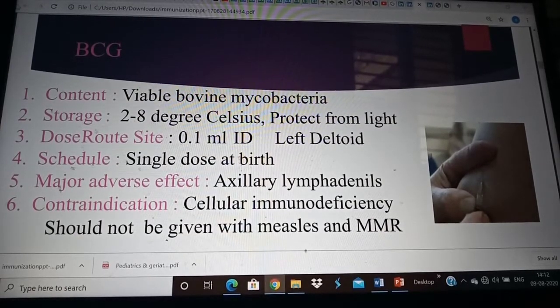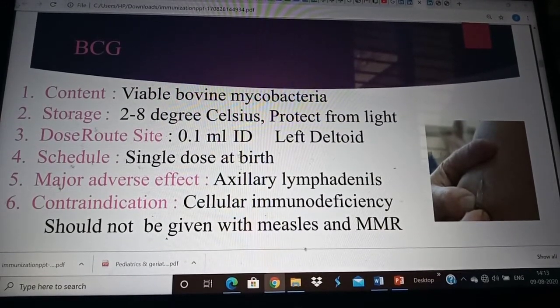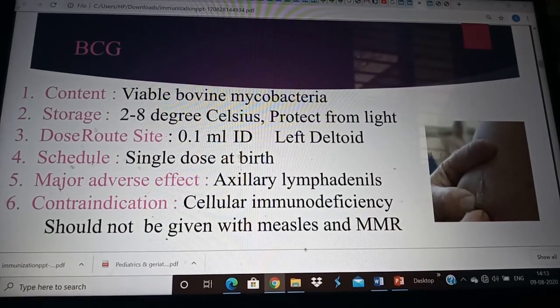An important thing that you need to advise the mother after giving this vaccine is that this can cause a pustule at 2 weeks, but this should not be broken, and no ointment or any medicine should be applied. We need to teach the mother that it will break by itself to form a scar. The contraindication of this vaccine is that it should not be administered when there is any cellular immunodeficiency, and it should not be given to children who have measles or MMR. It should not be given along with other live vaccines such as measles and MMR.